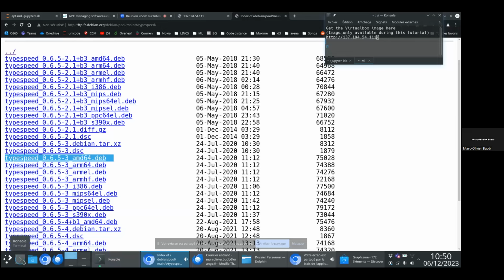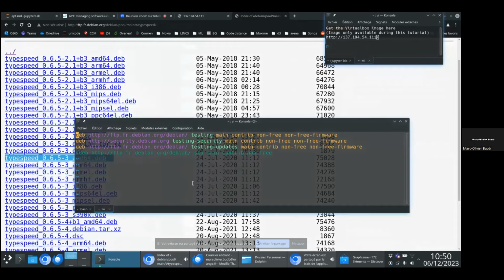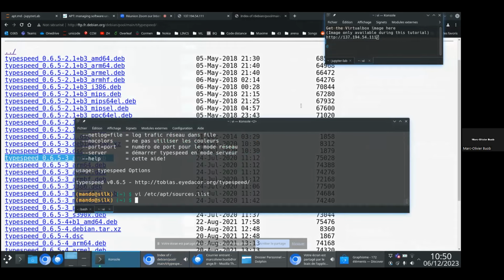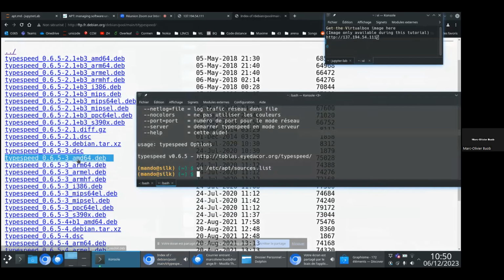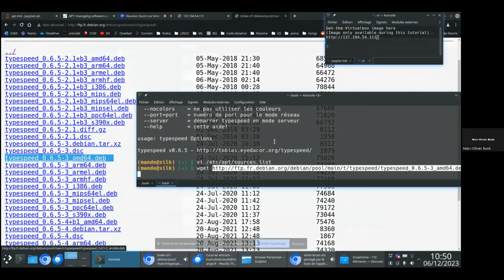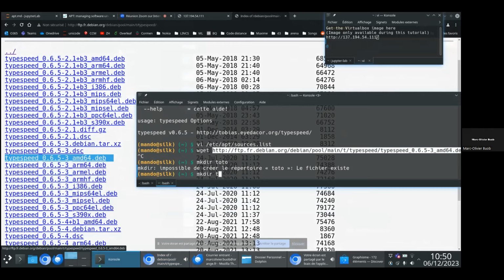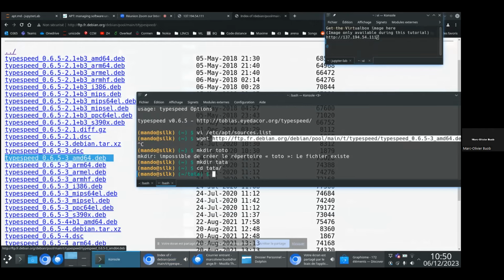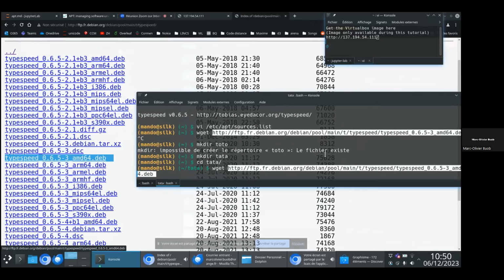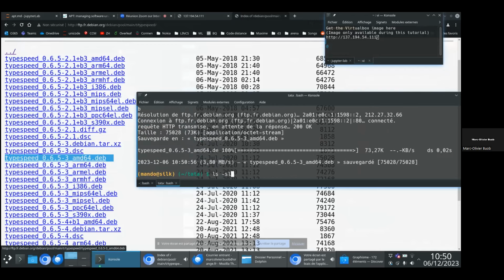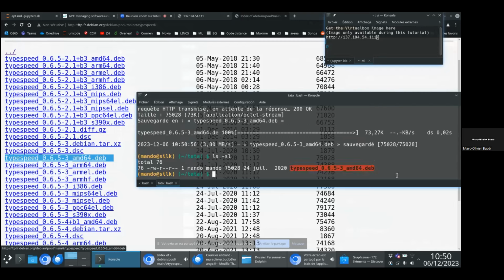So if you want to do so, you could copy this URL and download it. So you will download your file. So here I have my typespeed package. And so here I could install it myself.